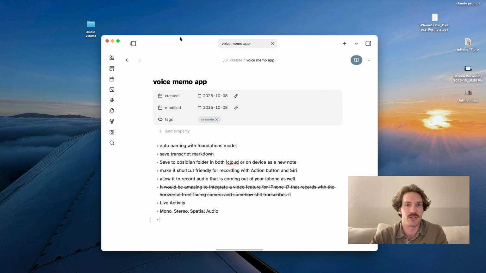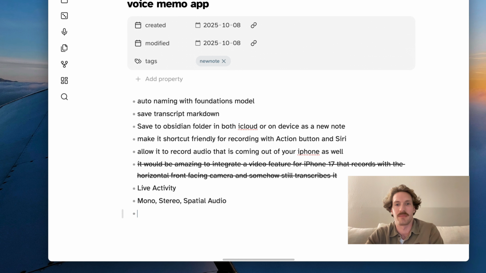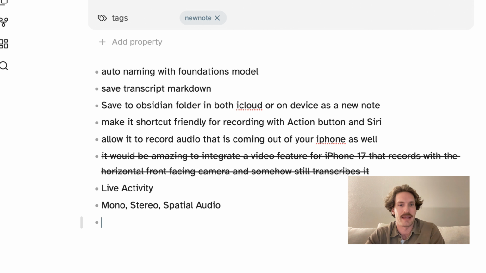To start off, I usually take a bunch of notes of what my dream list would be for the app. First off, it's going to be auto naming with Foundation's model. Second is going to be able to save the transcript to a Markdown file. I also want the user to be able to save their voice recordings natively to other parts of their phone or maybe even on their iCloud, so they can, or at least in my case, automatically import them to Obsidian because I'm a huge Obsidian user.